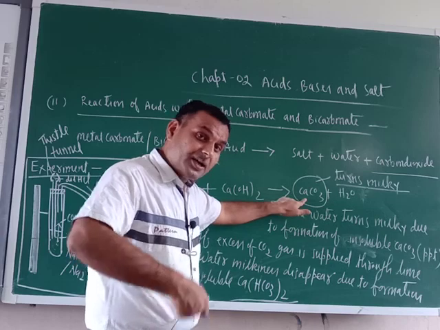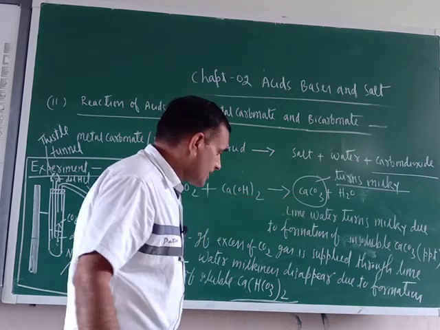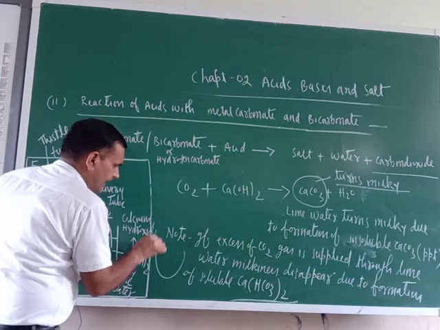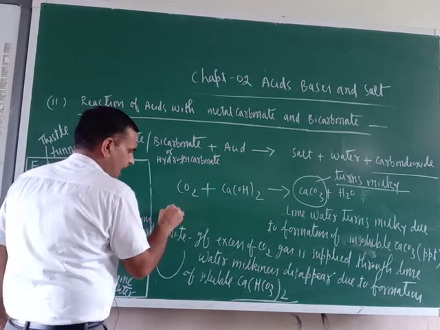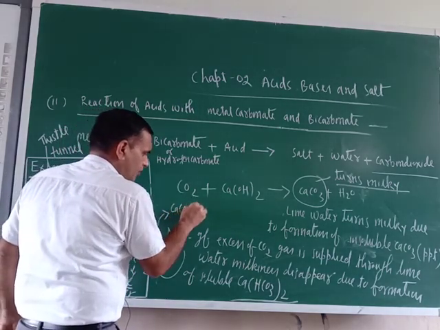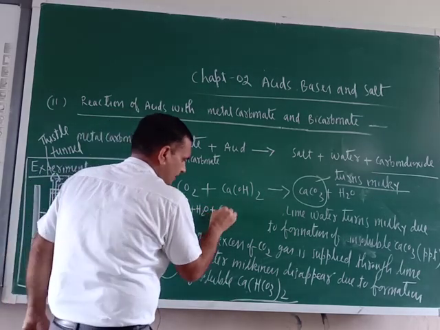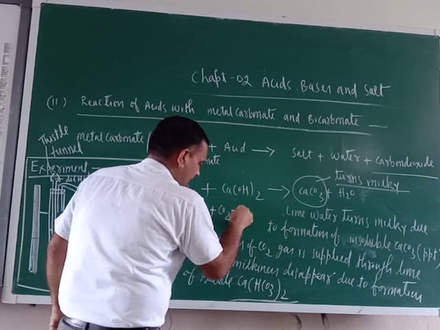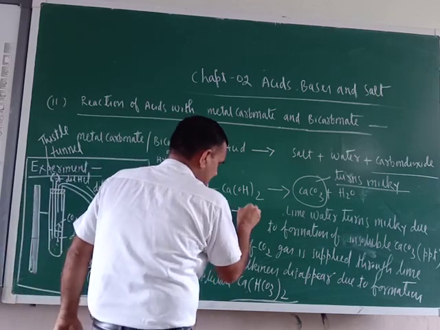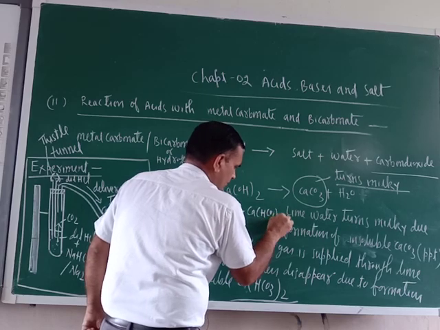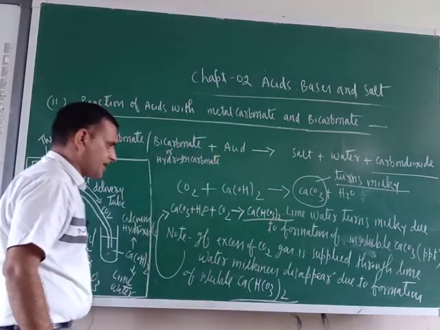Now further you are supplying carbon dioxide. So just see how the reaction would be there. Here I am writing the reaction. Already in the solution calcium carbonate and water is there. Now further you are supplying carbon dioxide. So what would be there here? Just see. Ca(HCO3)2. Okay.